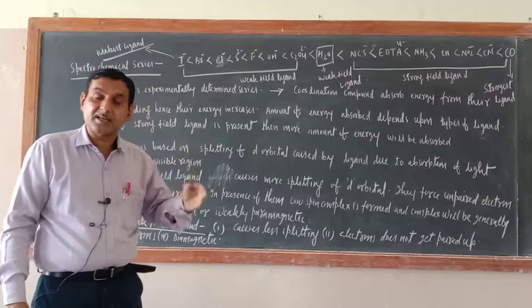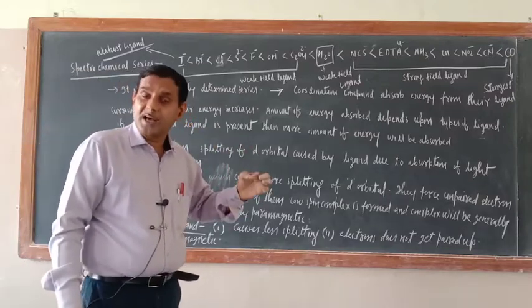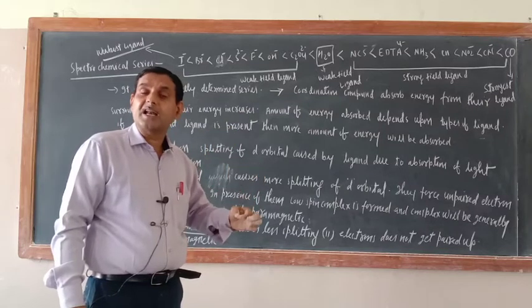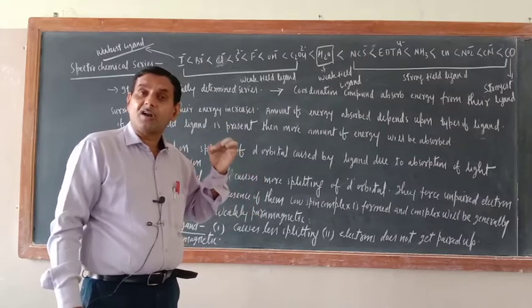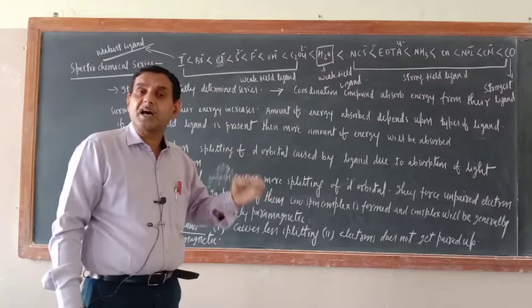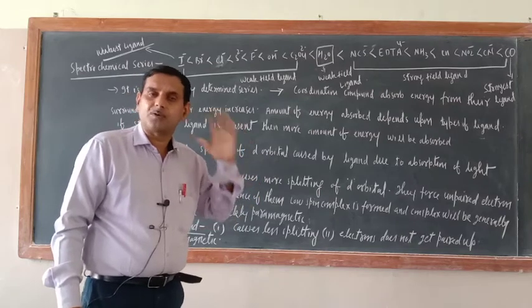Once again listen: an experimentally determined series where ligands are arranged as per their increasing order of strength to split the d orbitals in a coordination compound.